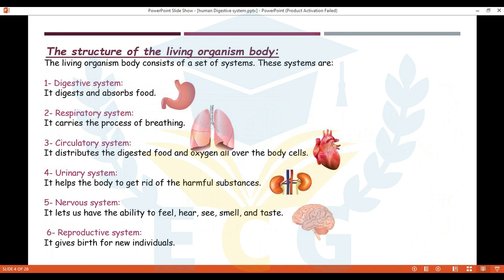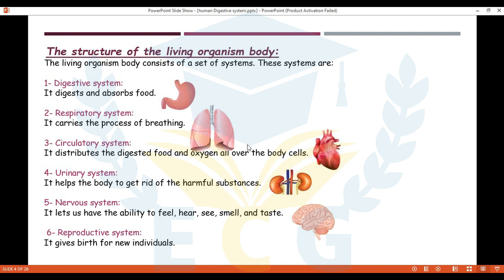As you know, the body consists of many systems. Digestive system and the main organ, stomach. What is the function? Guess. What is the function of the digestive system? It digests and absorbs food. Great. Number 2, respiratory system. We also have to breathe. So what is the system that is responsible for respiration or carries the process of breathing? The respiratory system. The main organs are lungs.